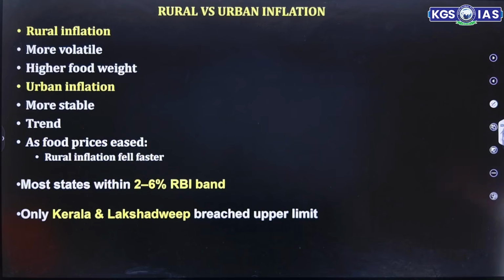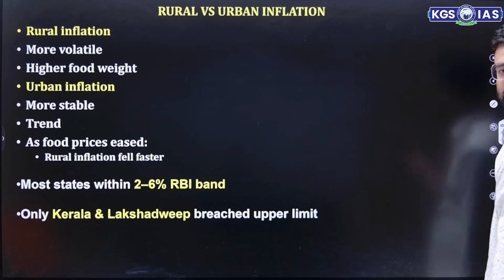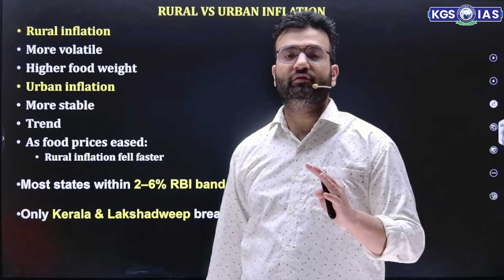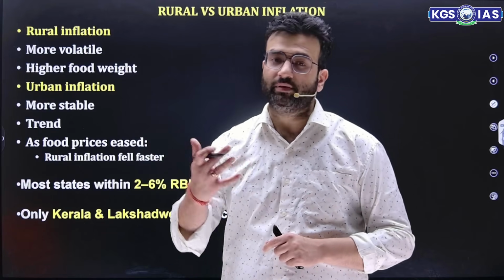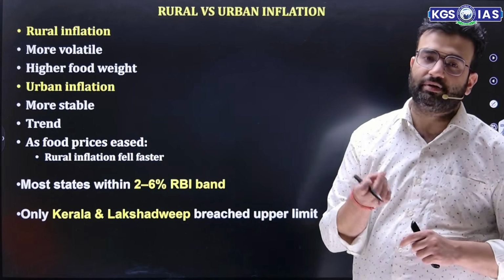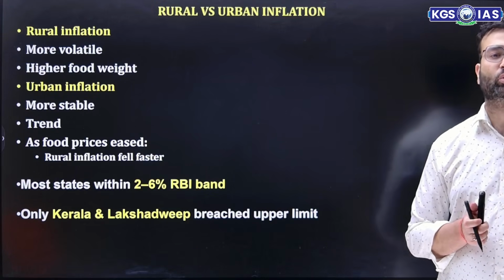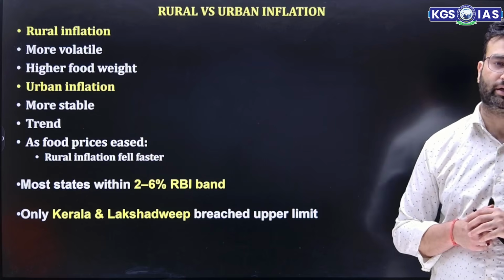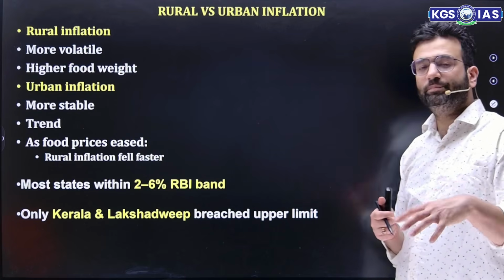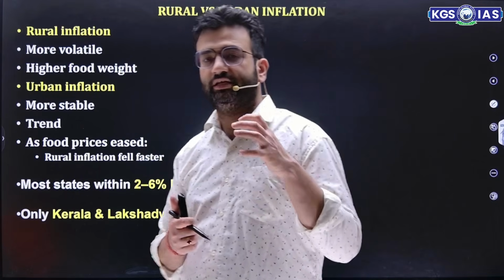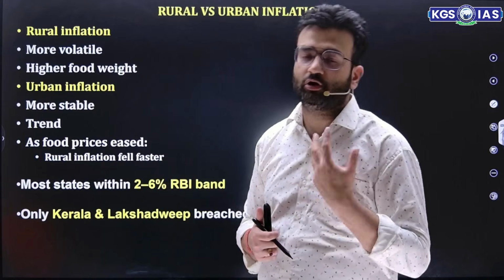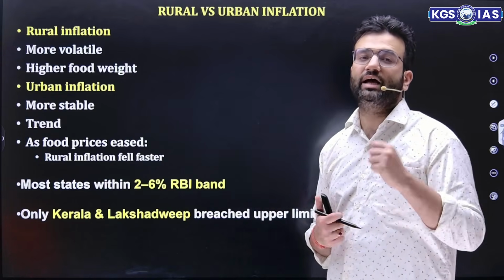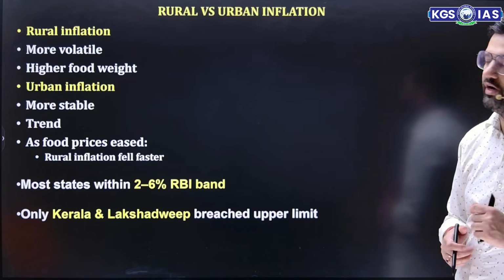If we talk about rural versus urban inflation, this question can be asked in prelims. Rural inflation is more volatile. That means the income and demand of rural people is increasing, which shows that rural inflation is becoming more volatile. And the more the income of rural people increases, the more they will consume protein-rich food, and that enhances the higher food weight as well.